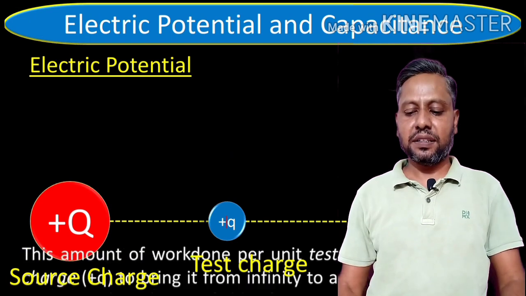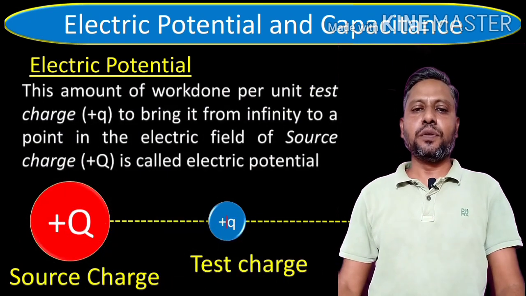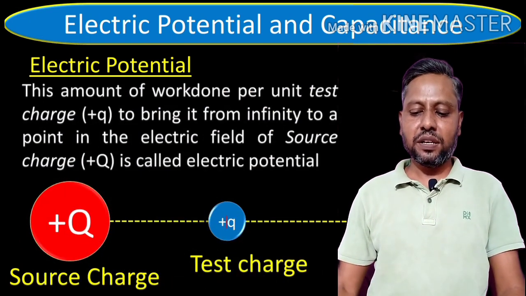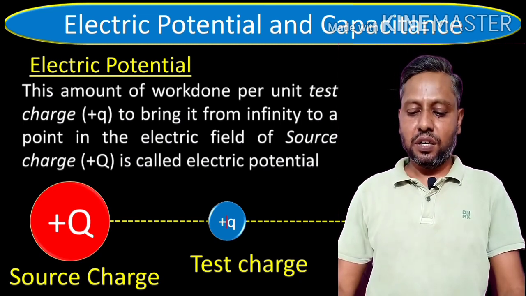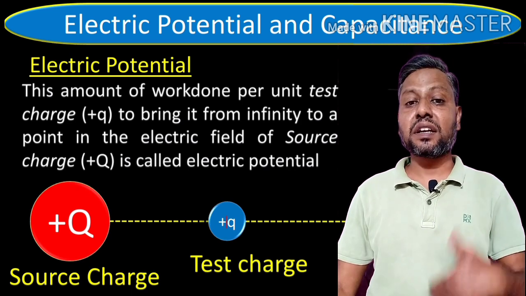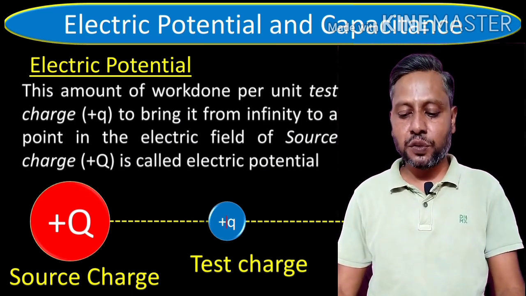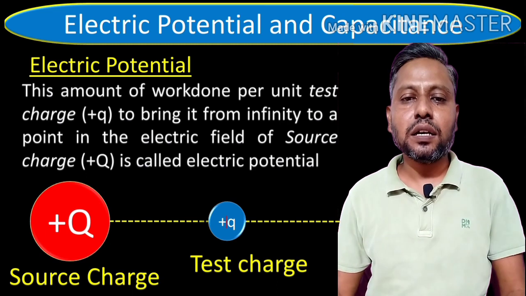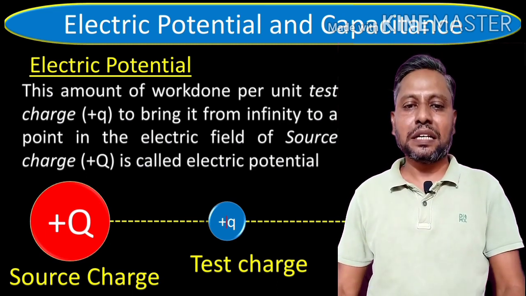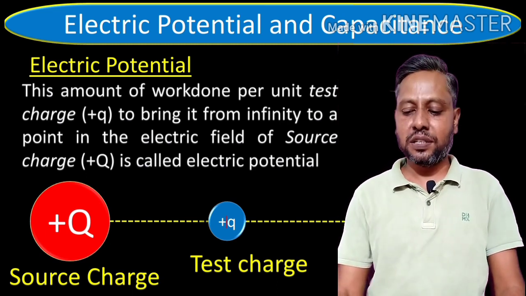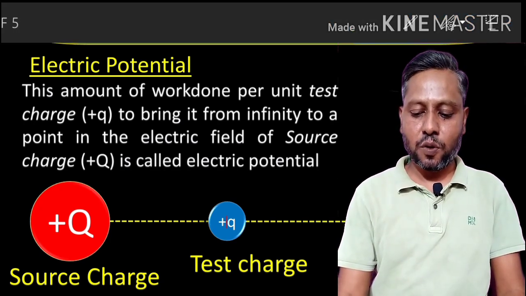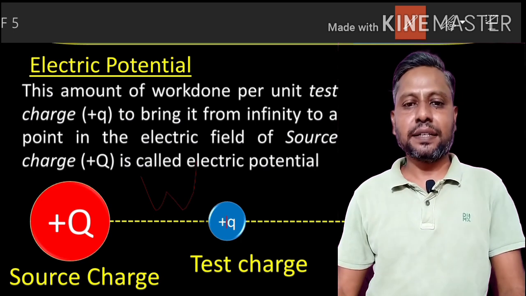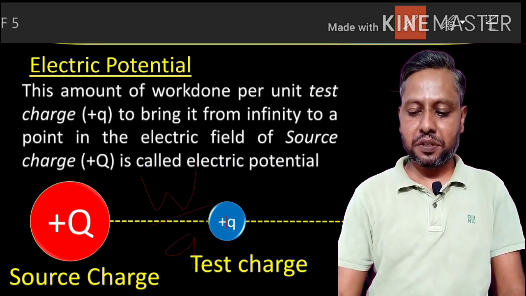So we can say that the amount of work done per unit test charge to bring the test charge from infinity to a point in the electric field of the source charge, plus Q, is called electric potential. So electric potential is basically work done per unit test charge. I can write W upon Q for the electric potential.